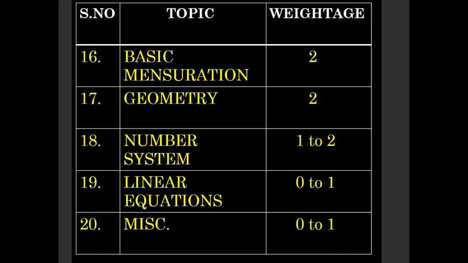Now, basic mensuration. So, basic mensuration means questions on area or questions on perimeter, like that. Those questions were asked. Those are all basic mensuration. If you remember the formula, it is enough. You can easily score those 2 marks.